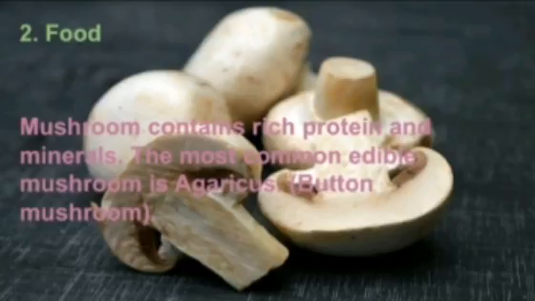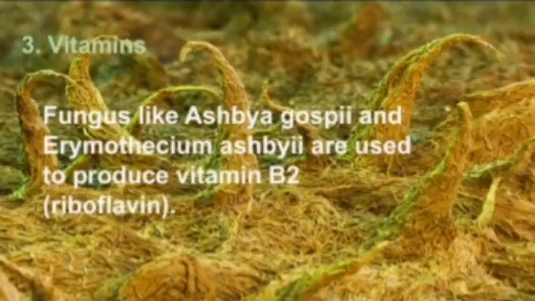Next is food. Mushroom contains rich protein and minerals. The most common edible mushroom is Agaricus, the button mushroom. Next is vitamins. Fungi like Aspergillus and Eremothecium ashbyii are used to produce vitamin B2, which is riboflavin.